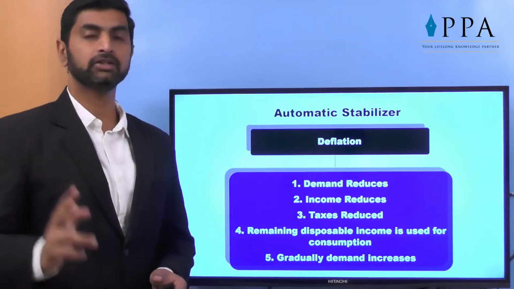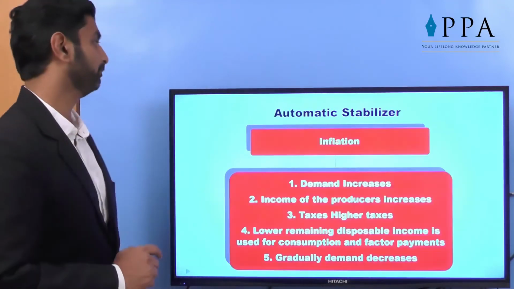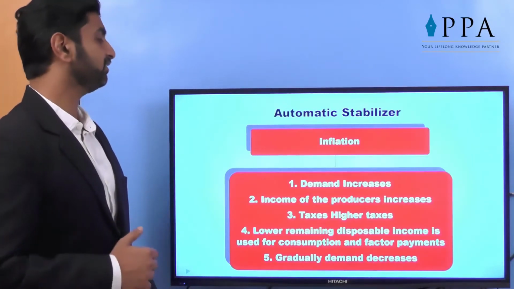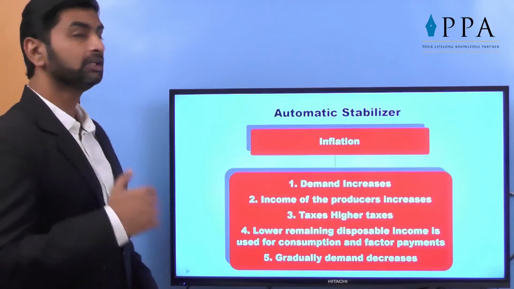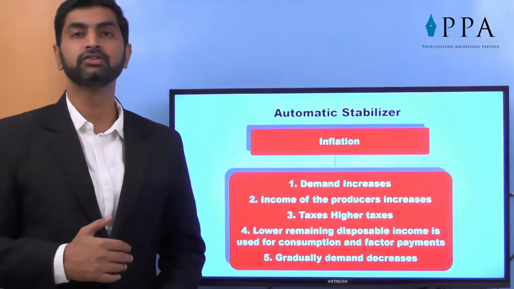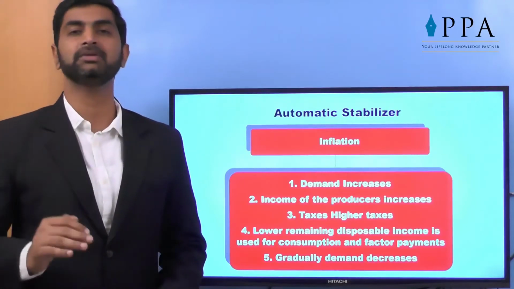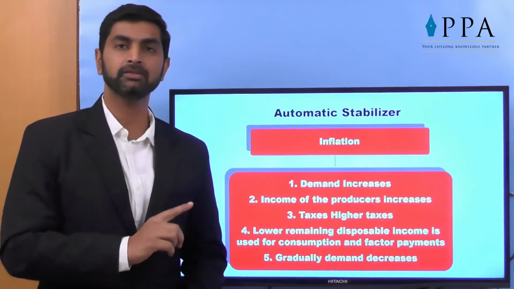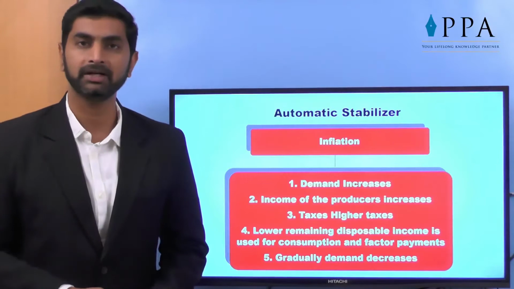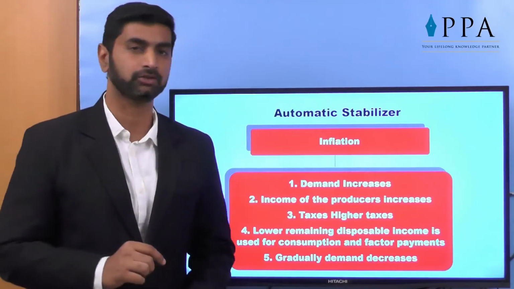But of course, even when the government is working, some automatic stabilizers must still be working in the market. For example, in inflation, the opposite takes place. Demand increases, the income of producers increases, so he goes into a higher tax bracket. The remaining disposable income used for consumption is lower, so gradually the demand will come down, and over a very long period again it will be stabilized. So I repeat, this works in every country, in every economy, but it must be supported by government intervention also, which we call fiscal policy, our subject today.